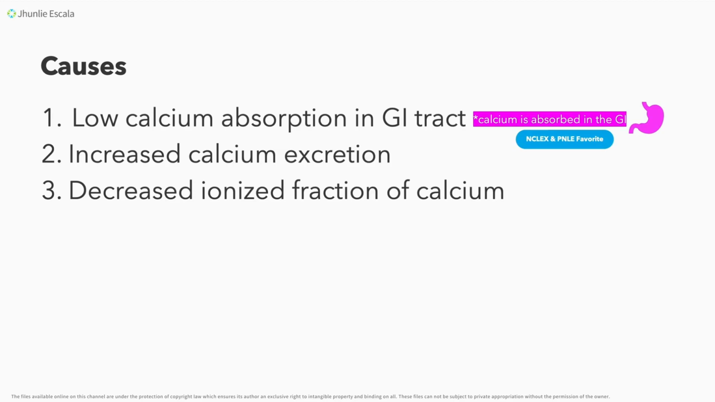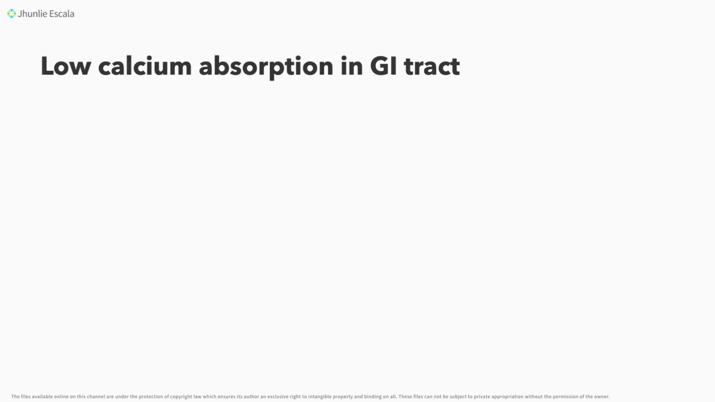Number 3, kapatid, is the decreased ionized fraction of calcium. We need to remember that when we say ionized fraction of calcium, these are the calcium that's freely circulating in the body. Dito, there are some situations or conditions that lead to decreasing the ionized fraction that's available in the bloodstream ng isang tao. That's another way for us to have hypocalcemia. Now we need to discuss one by one kung ano ba yung mga specific conditions that cause hypocalcemia. First, let's discuss yung low calcium absorption in the GI tract.